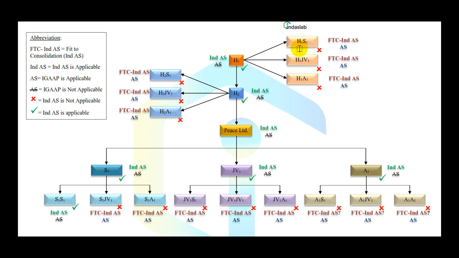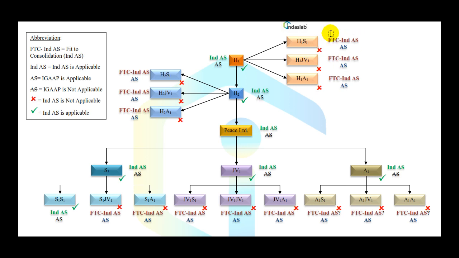Similarly, H1S1, H1JV1, H1A1, which are subsidiary, joint ventures and associates of H1, and H1 became a part of obligatory requirement as a part of subclause C, not as a part of subclause A. Rather, Peace Limited is the only company which is from subclause A. H1 comes from subclause C, and hence again for H1 it is obligation to comply with Ind AS, but for H1S1, H1JV1 and H1A1 it is not obligation to comply with Ind AS. Rather, they again need to create fit to consolidated financial statements.